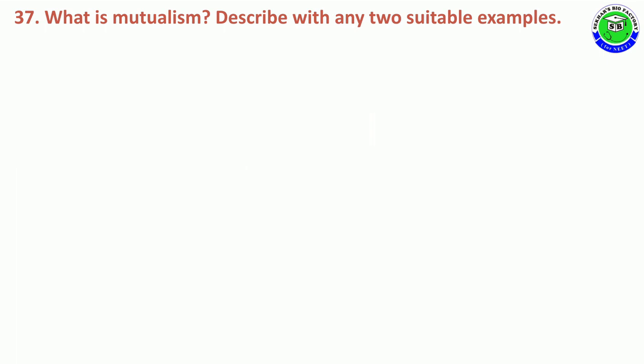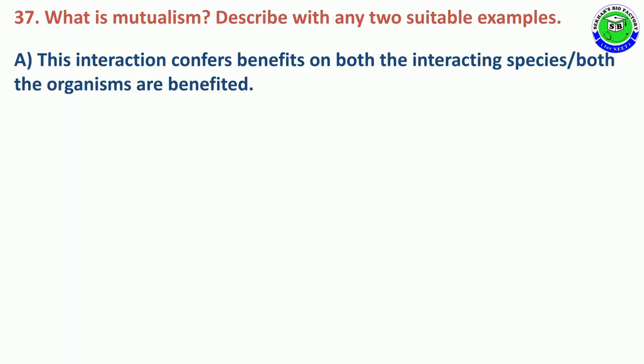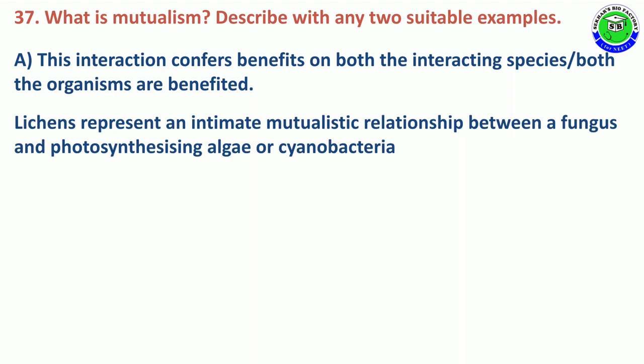Question number 37. What is mutualism? Describe with any 2 suitable examples. The answer is, this interaction confers benefits on both of the interacting species, and when both organisms are benefited it is called mutualism.